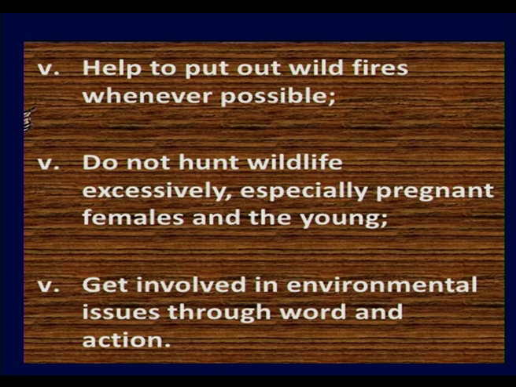Next, getting involved in environmental issues through word and action, that is, you have to follow that the environment has to be protected, and you should protect the environment so that in your future also you will be protected. So, these are the things to be followed so that the forest can be protected.